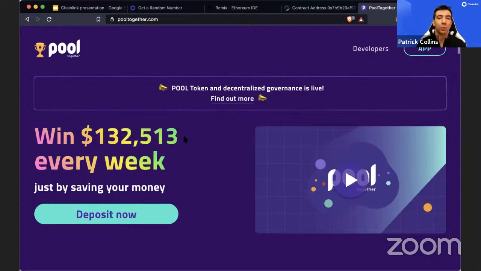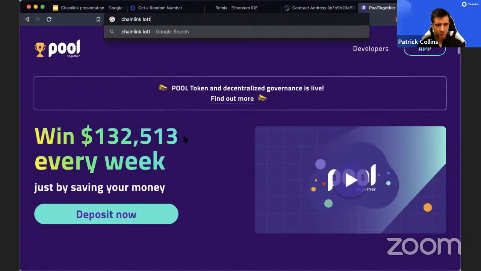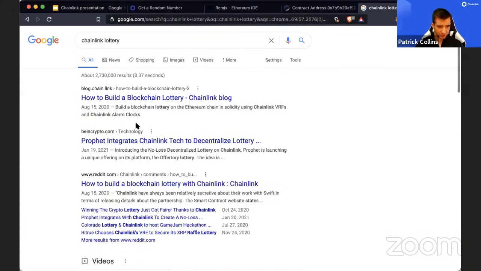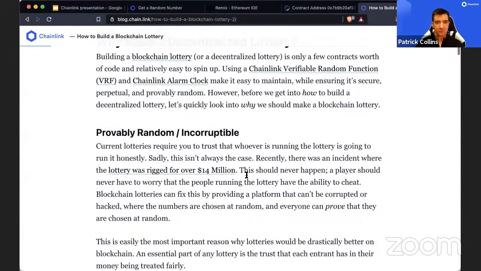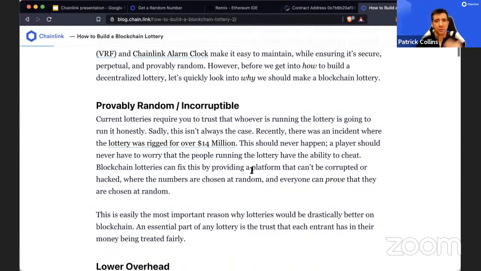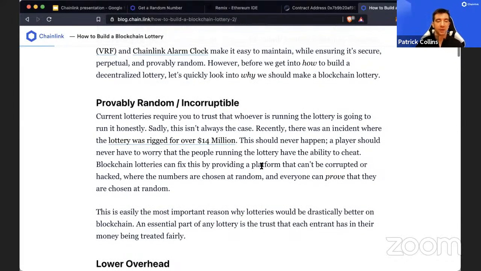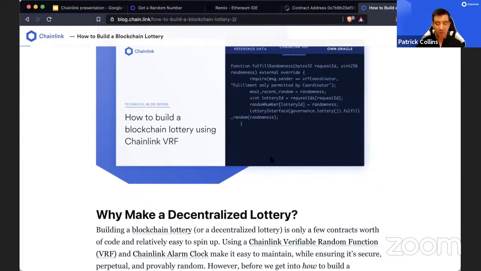So they pool together, and then every week one random winner is picked, right? So this is one example of that. I made a Chainlink lottery a while back, where it's really simple. Every 24 hours or so, it can kick off a lottery, and everybody who puts in can pick an incorruptible random winner, which is really cool.